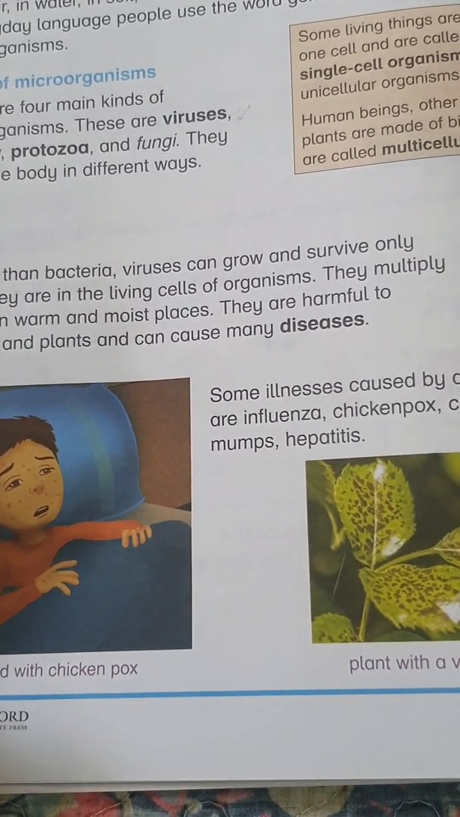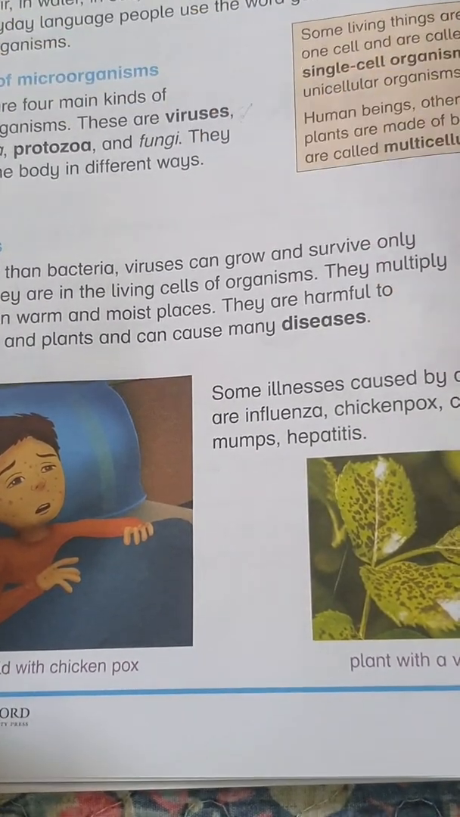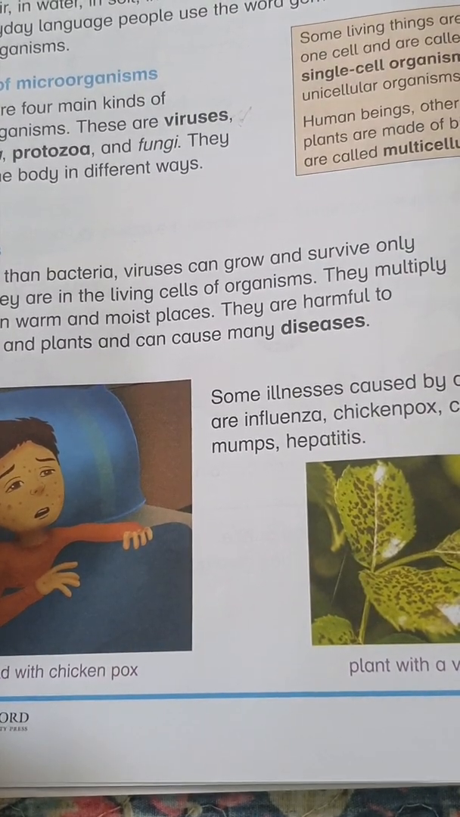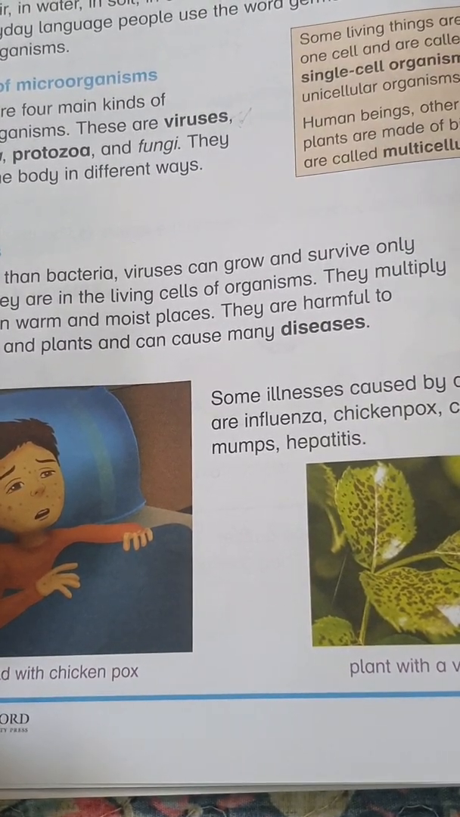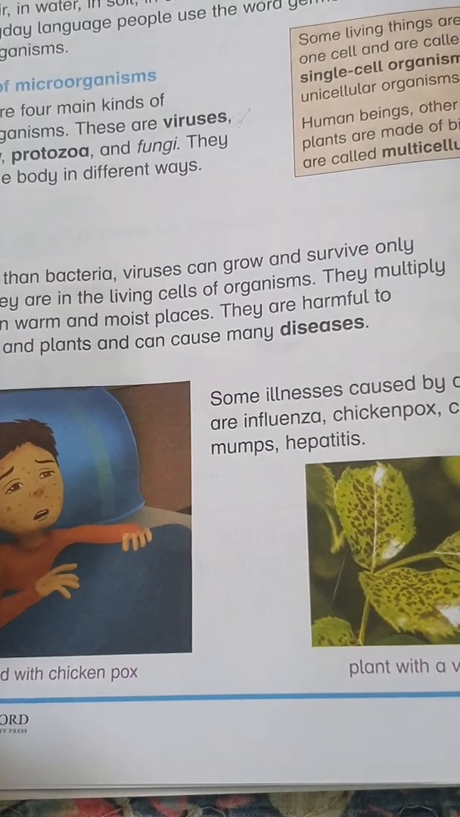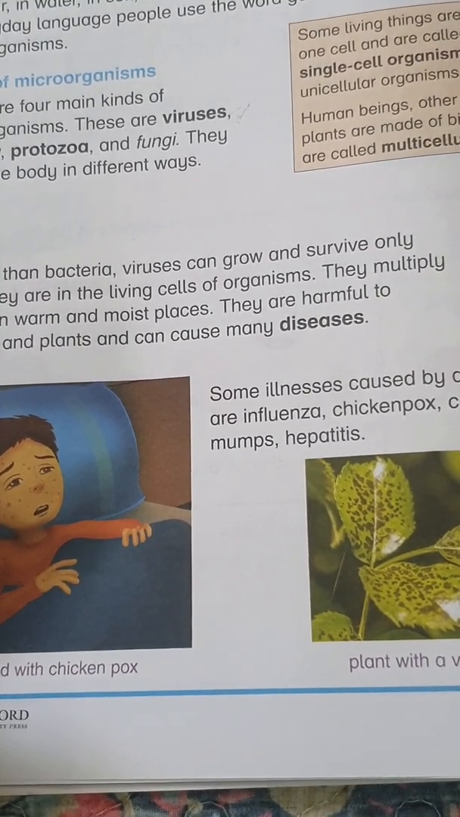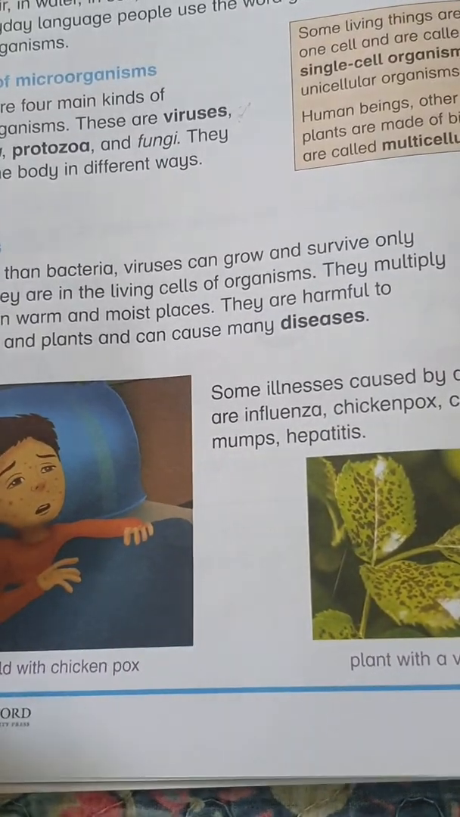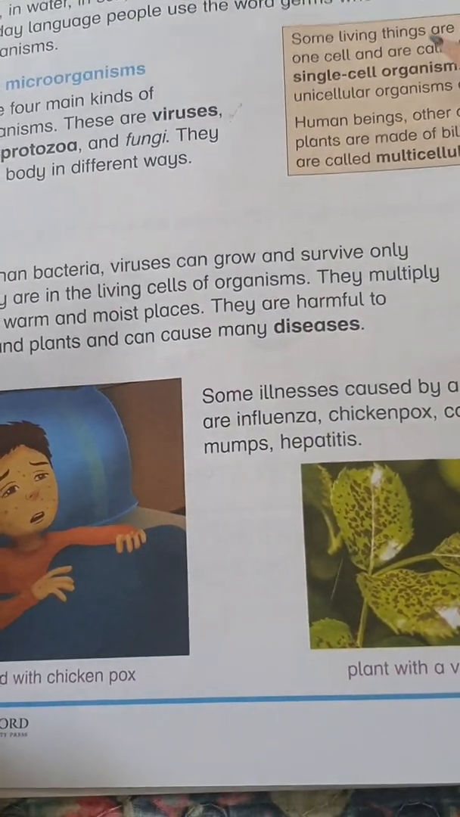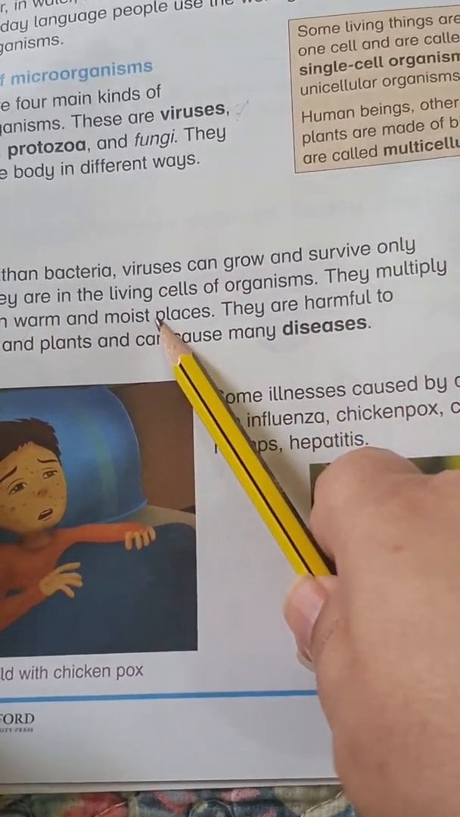They will grow faster and faster. If the body is dead, they eat them. They convert the body of anything. It can be fruit, vegetable, whatever. They will eat, and then its task is over. They multiply rapidly in warm and moist places.